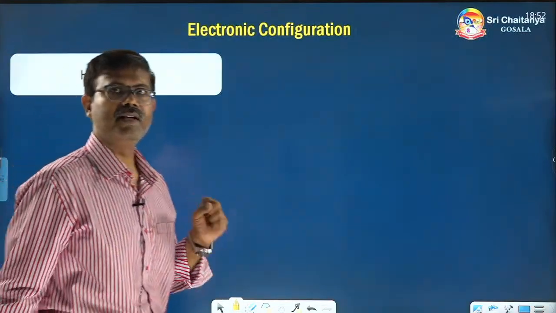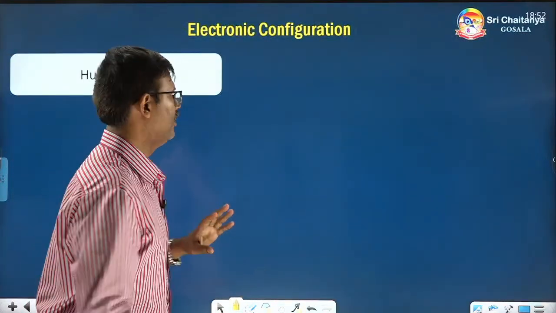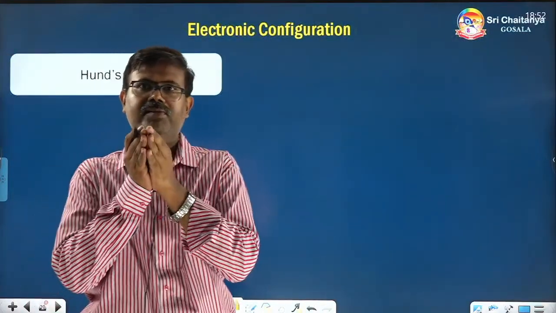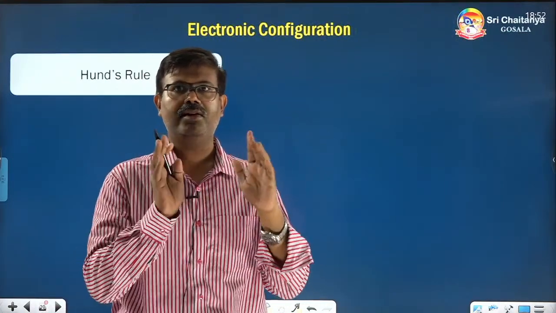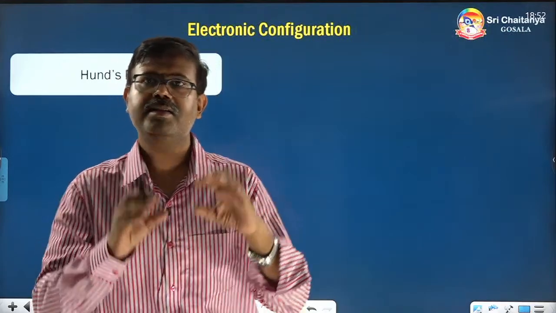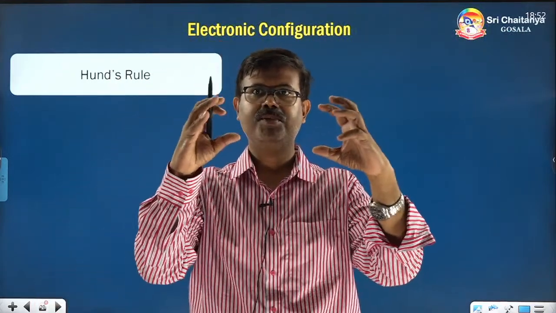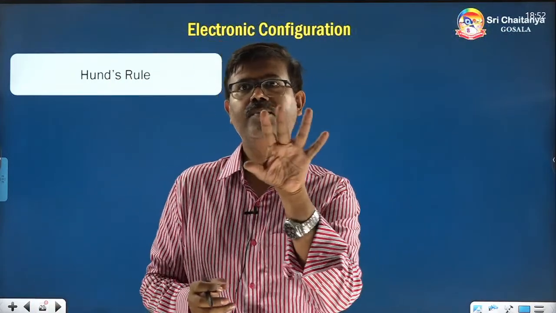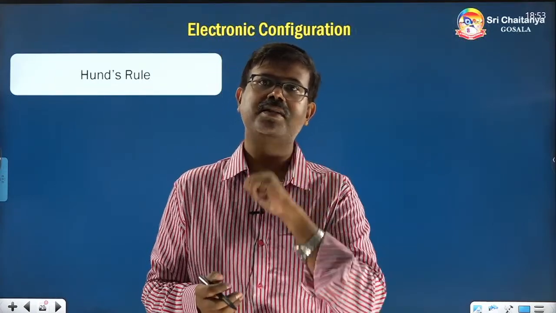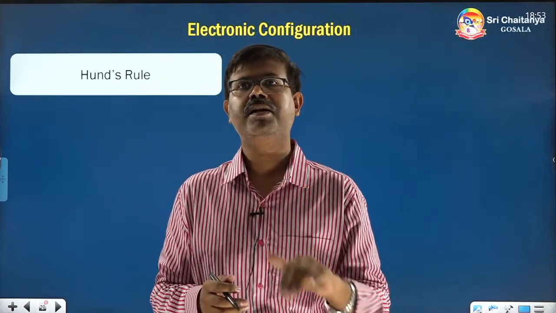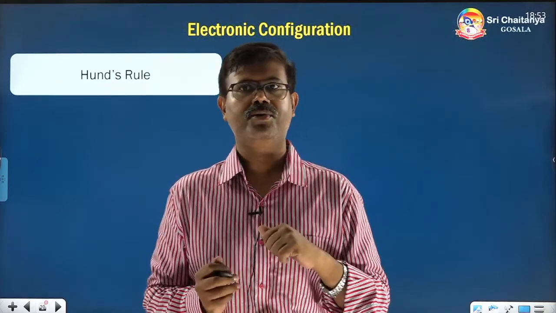Now the Aufbau rule deals with first filling the lower energy, then going to the higher energy orbitals. Now Hund's rule deals with this: suppose in a subshell there are many houses, many orbitals. How to fill electrons among them? That is dealt with by Hund.